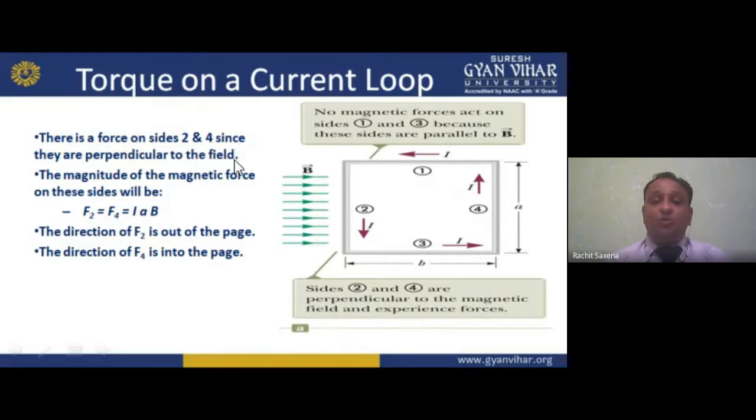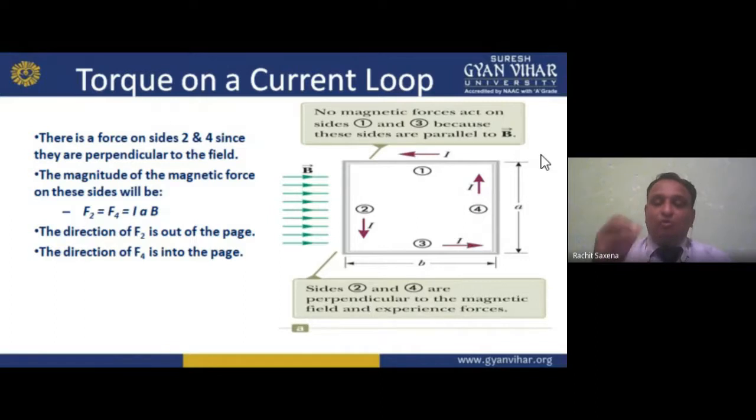Since they are perpendicular to the field, the magnitude of the magnetic force on these sides will be I into A into B, IAB. What is it? I is current, A is area, and B is magnetic field. Area is length into breadth, and magnetic field we always represent as B. Basically, B is the magnetic flux density. We have studied it in unit number 1, my dear students. The magnetic flux density is the ratio of flux per area, Weber per meter square.